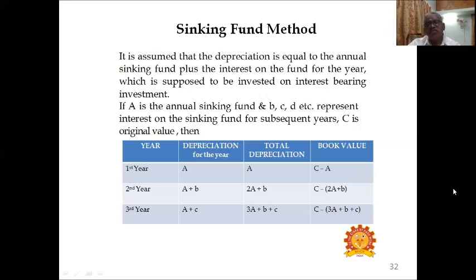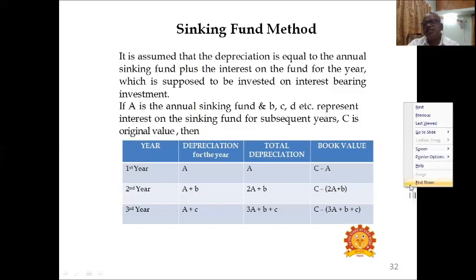Original cost minus depreciation, C minus (2A plus b). Likewise, in the third year, the book value should be C minus (3A plus b plus c). So in this way, we have to calculate the book value using the sinking fund method, and depreciation is also calculated like this.